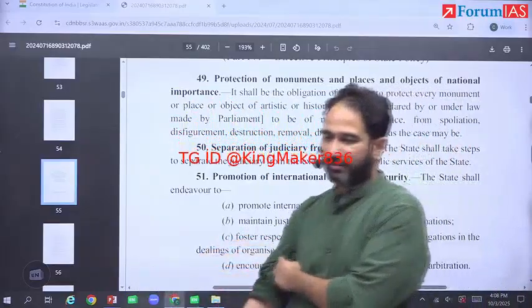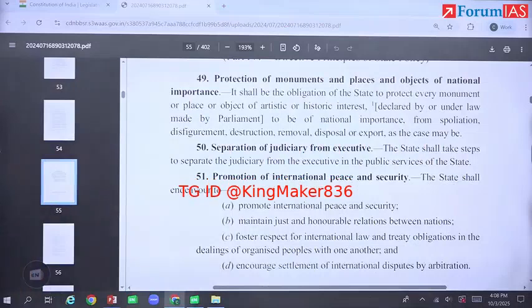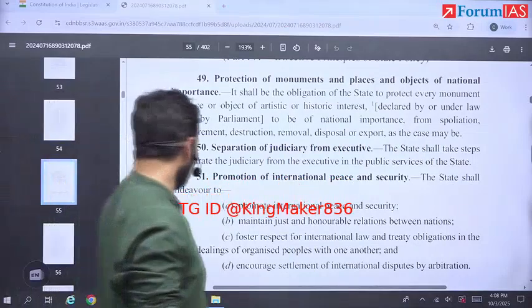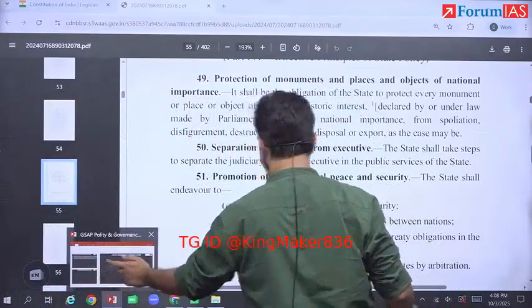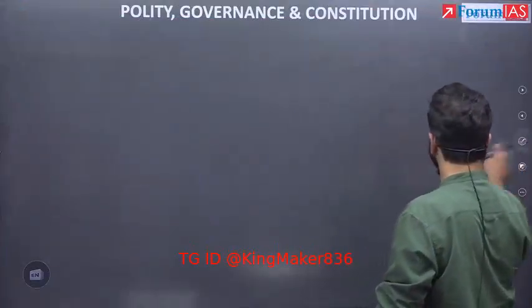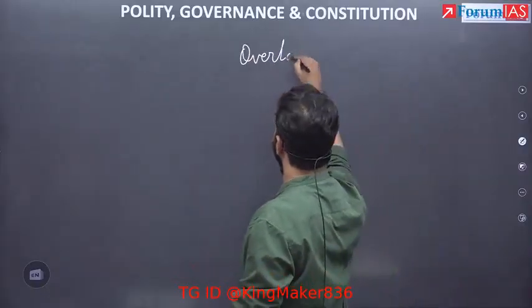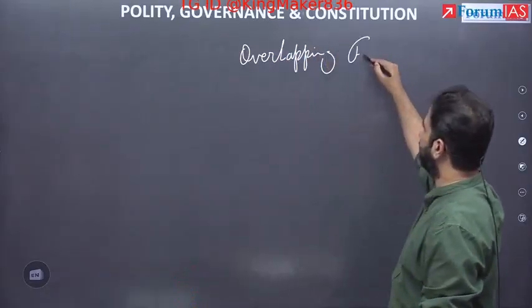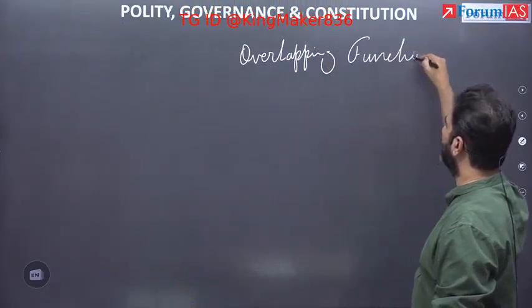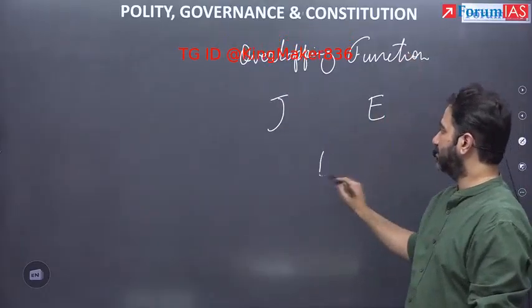Write down. Give a heading, overlapping functions. Because in India you don't have a strict separation, what you have is therefore overlapping functions between the judiciary, executive, and legislature.